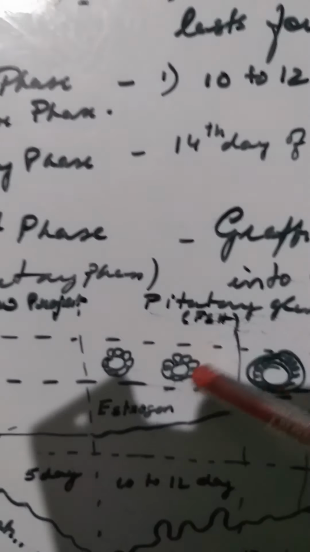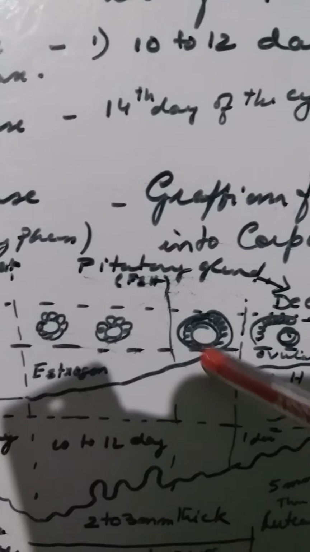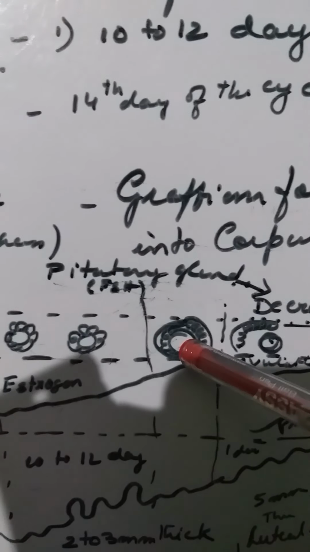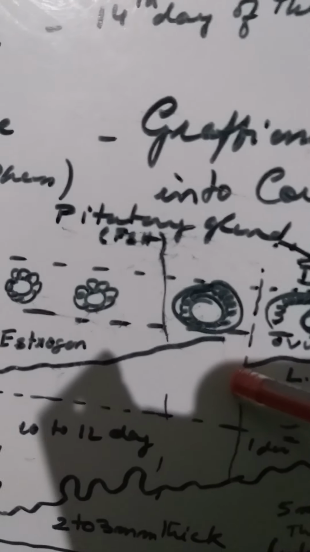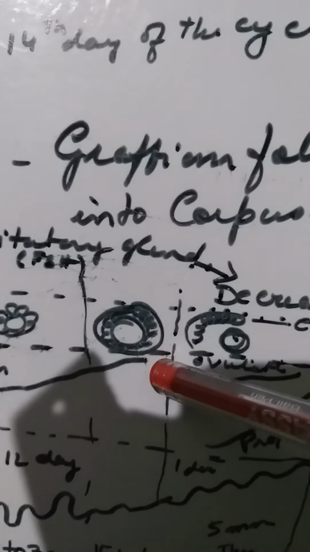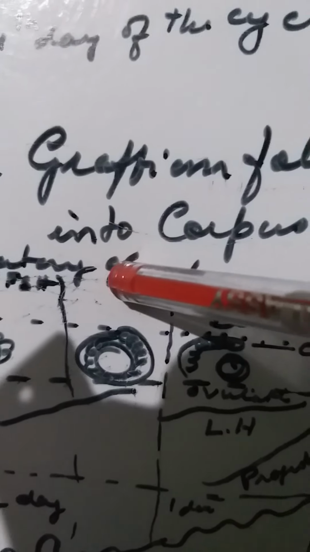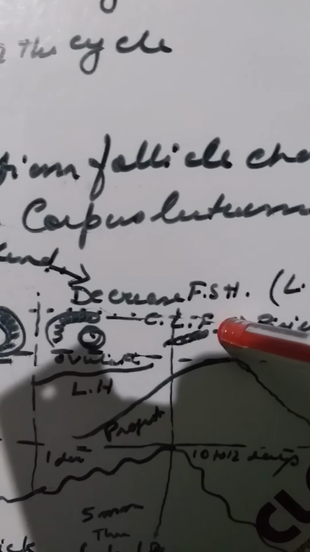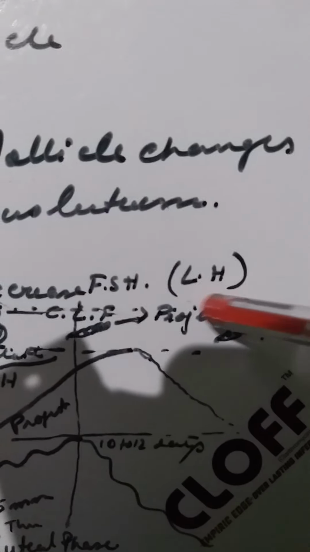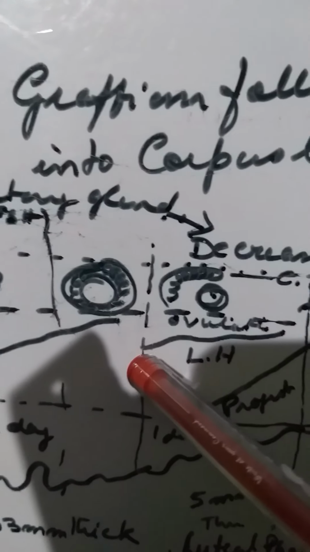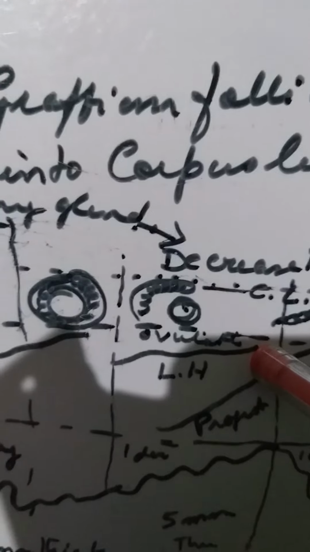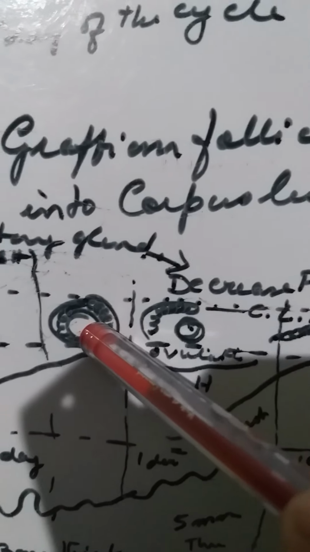Since the follicle stimulating hormone releases estrogen, the estrogen level is very high, and so this gets matured. What is this? This is known as the secondary oocyte of the ovary. Now again you see, this high level of estrogen gives a signal to the pituitary gland to decrease the level of follicle stimulating hormone and secrete the luteinizing hormone, LH. So this high level of luteinizing hormone helps the secondary oocyte to come out of the Graafian follicle.